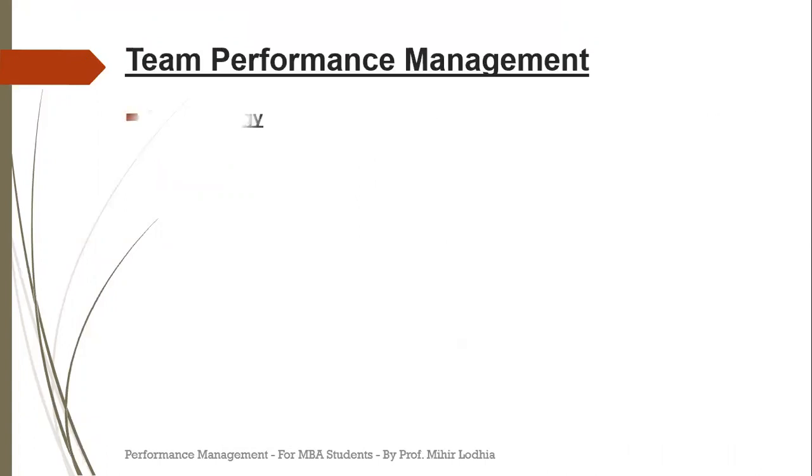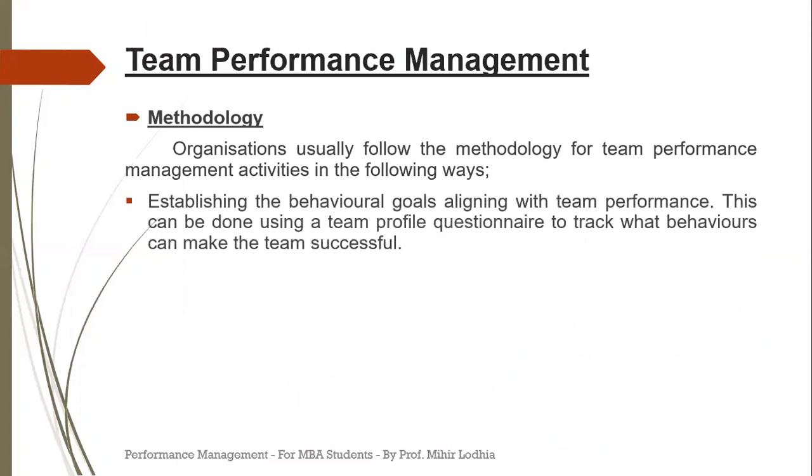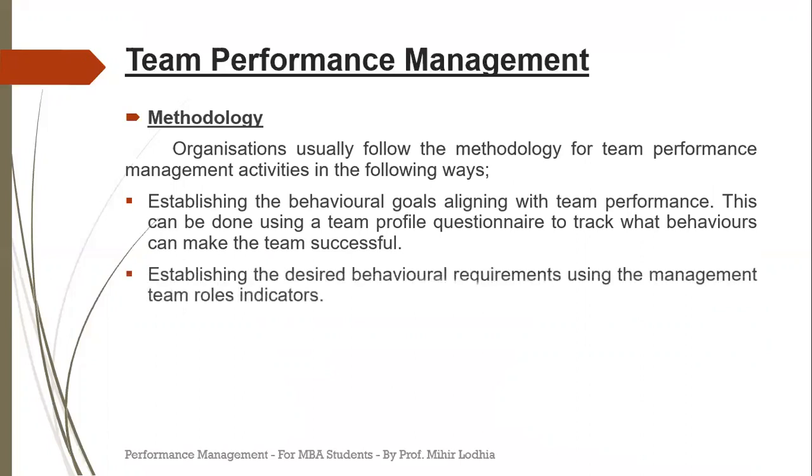Next, methodology. Organizations usually follow the methodology for team performance management activities in the following ways. First, establishing the behavioral goals aligning with team performance. This can be done using a team profile questionnaire to track what behaviors can make the team successful. Second, establishing the desired behavioral requirements using the management team roles indicators.